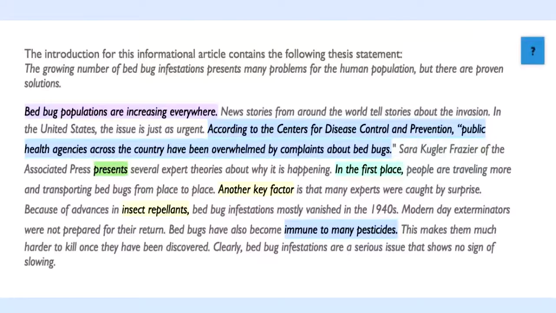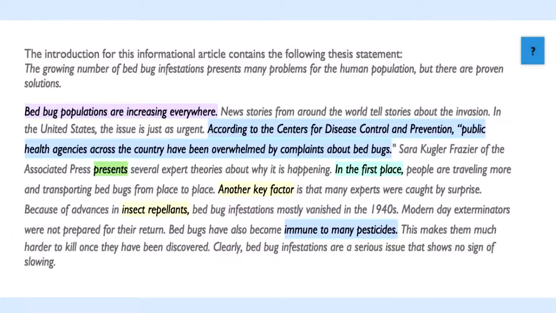So let's look at this example. The introduction for this informational article contains the following thesis statement: The growing number of bed bug infestations present many problems for the human population, but there are proven solutions.